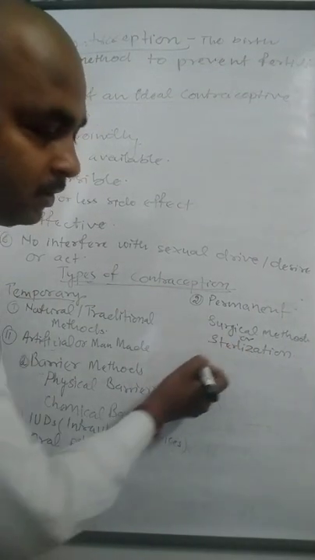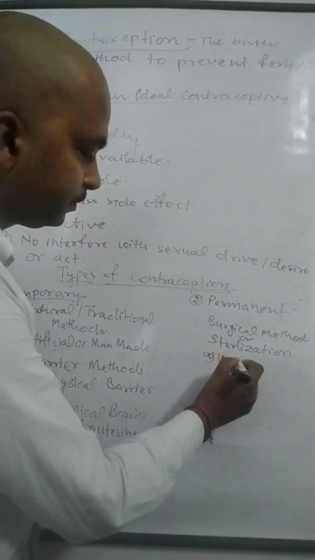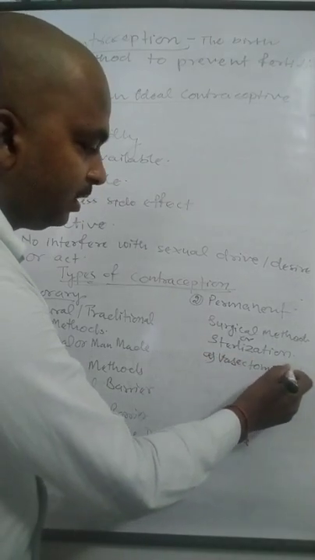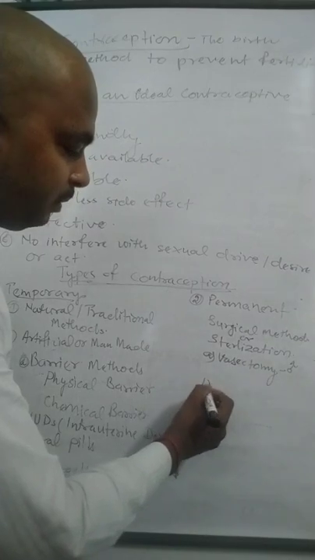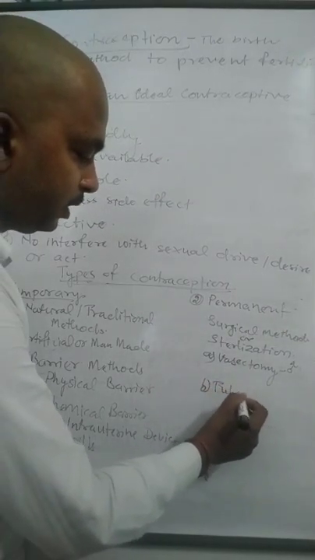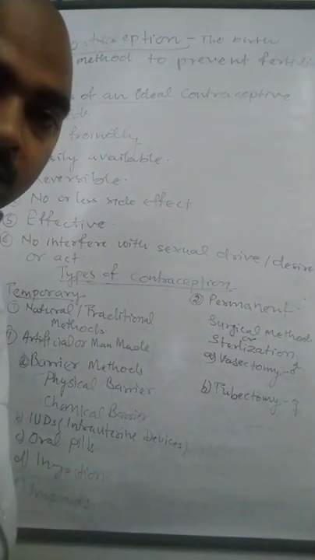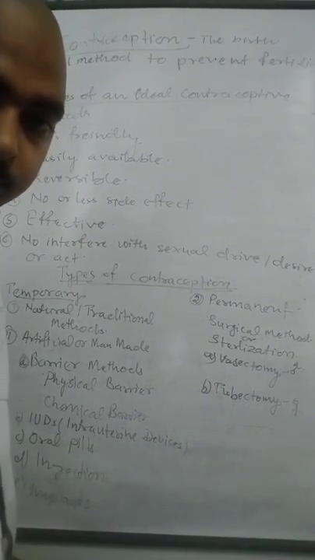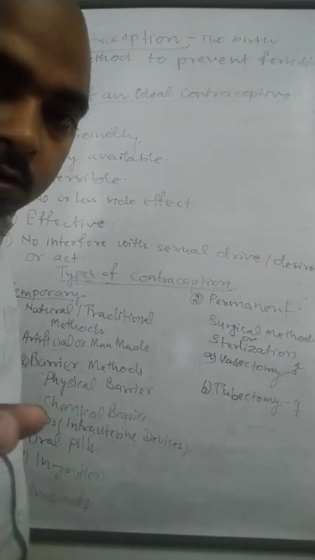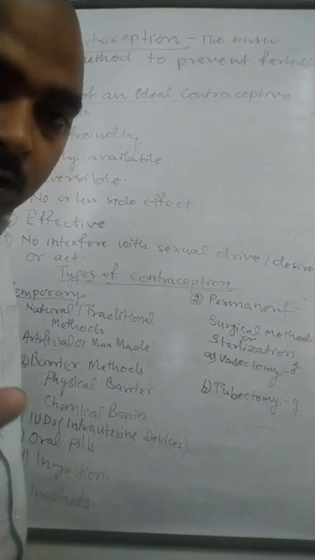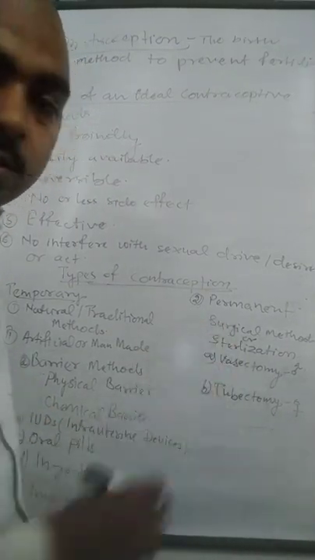This sterilization or surgical method can again be divided into two categories: in the case of males it is known as vasectomy, while in the case of females it is known as tubectomy. In this, a surgical process is done to block the path of transport of the male gamete as well as the female gamete.